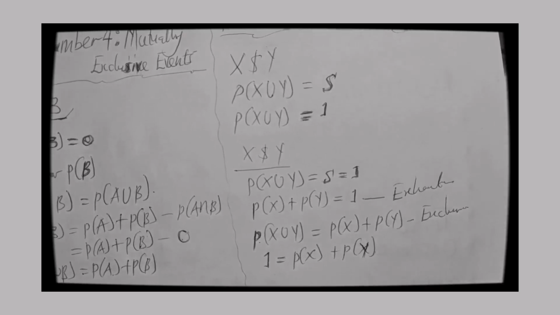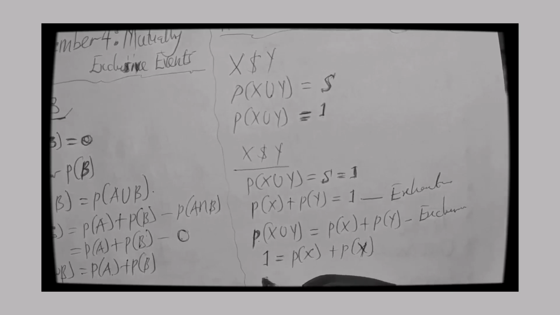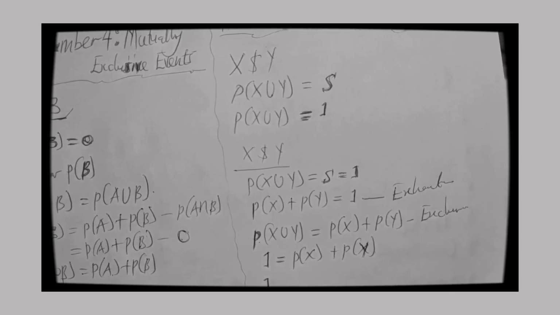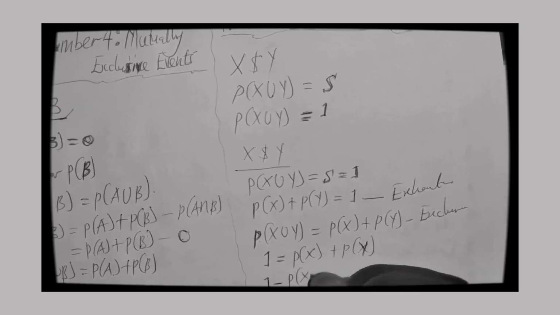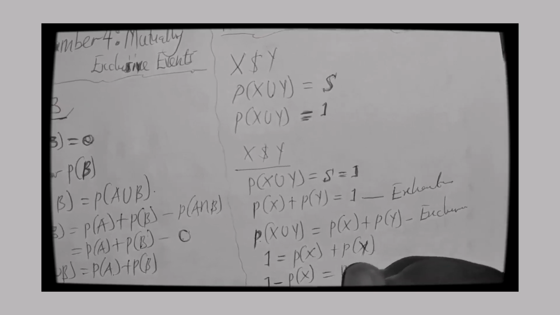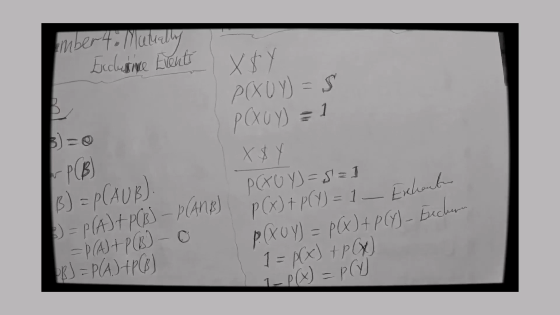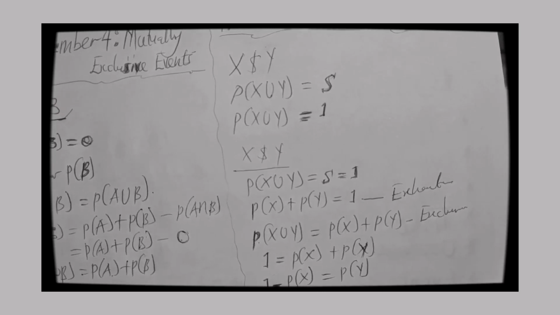I hope that is clear. So if that is so, I can say that if I want to find the probability of, let's say, y, it is 1 minus probability of x. And that will give me probability of y.